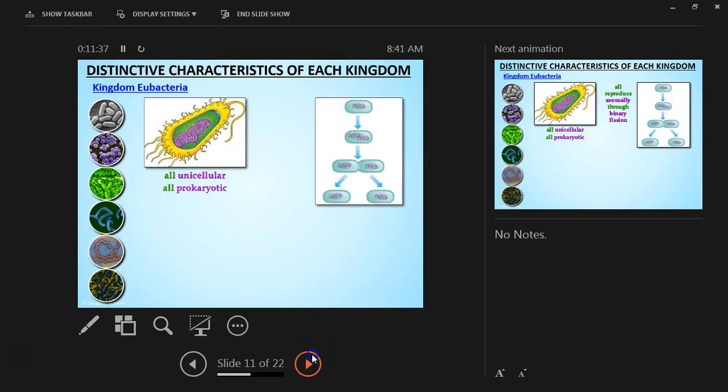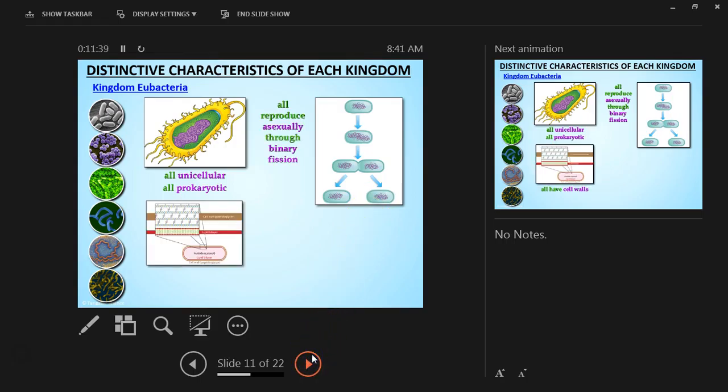Let me bring up the binary fission. All reproduce asexually through binary fission. Remember, binary fission means the split, the split of one cell becoming two.